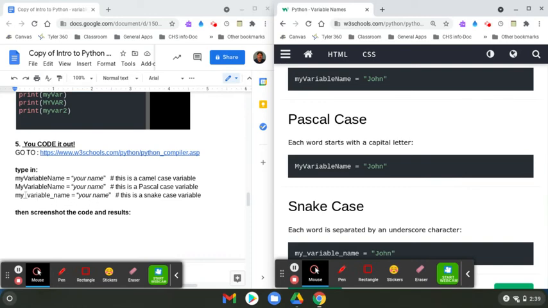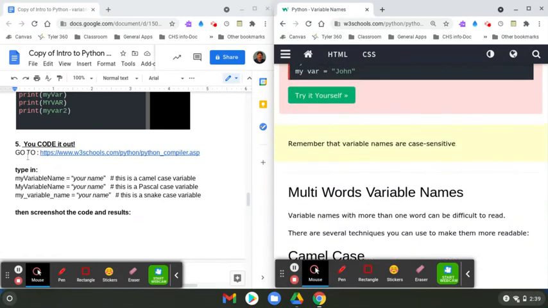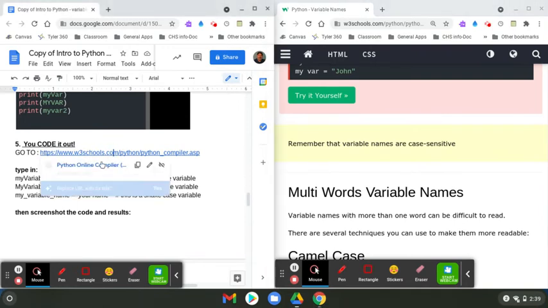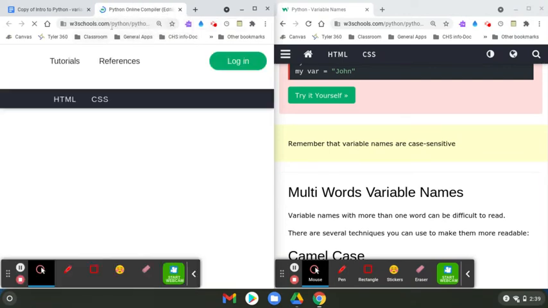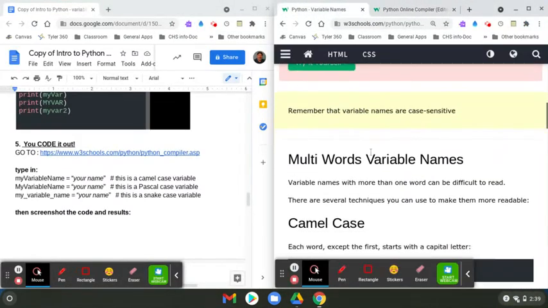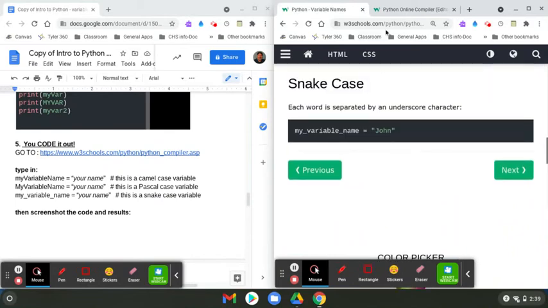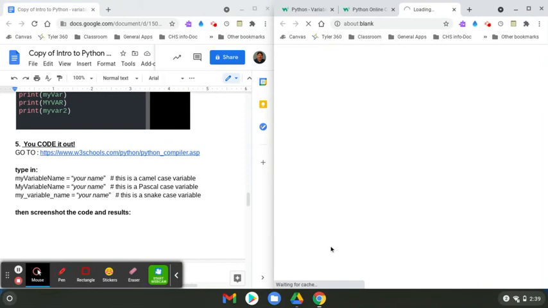So yeah, we're going to be typing this in. Right here on this one, it says go to this link. So I'm going to actually click the link to open it. Sorry, it's taking a little while longer than I thought it would. Remember, I'm putting it up here, but really we're still kind of working with this too. So I'm going to open this compiler, and then I'm going to delete whatever's in here.